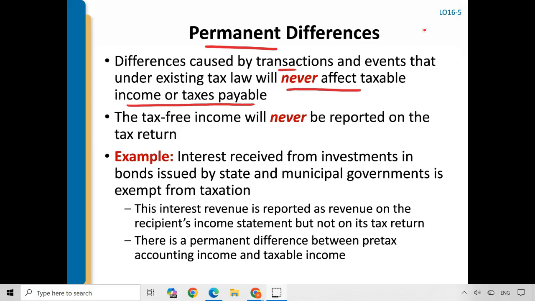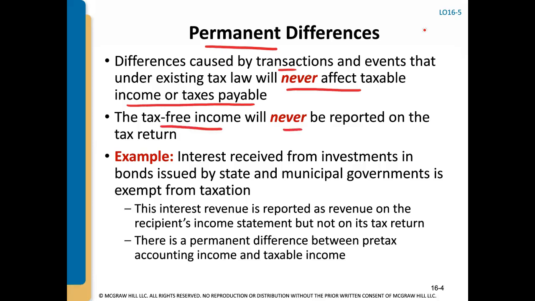So let's take tax-free income. Sometimes a corporation might buy a state or municipal bond, and in exchange, the corporation receives interest revenue generated from that bond. And so for financial reporting, they will debit cash, right, for whatever amount, and credit interest revenue for those amounts. And that revenue will increase your pre-tax book income.